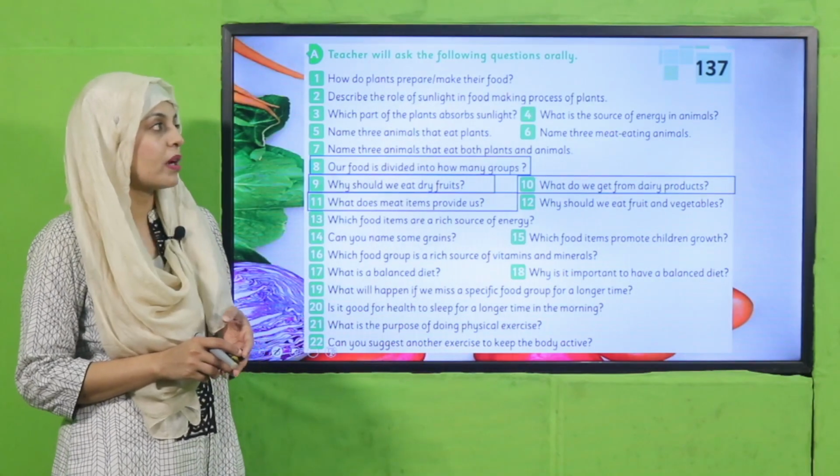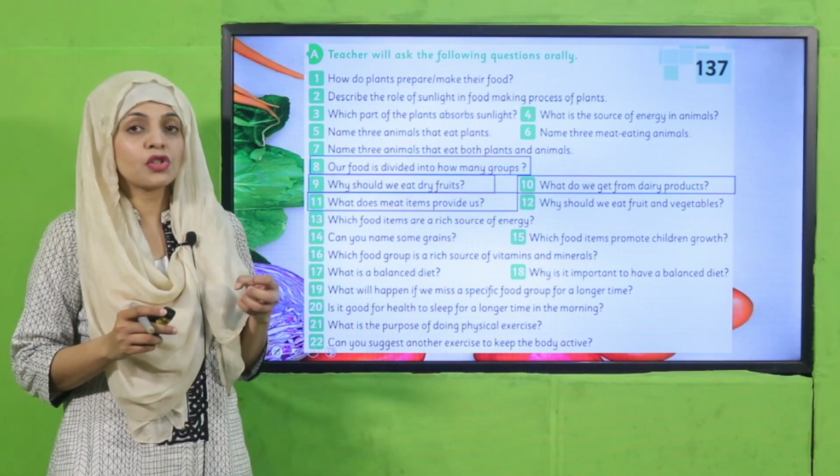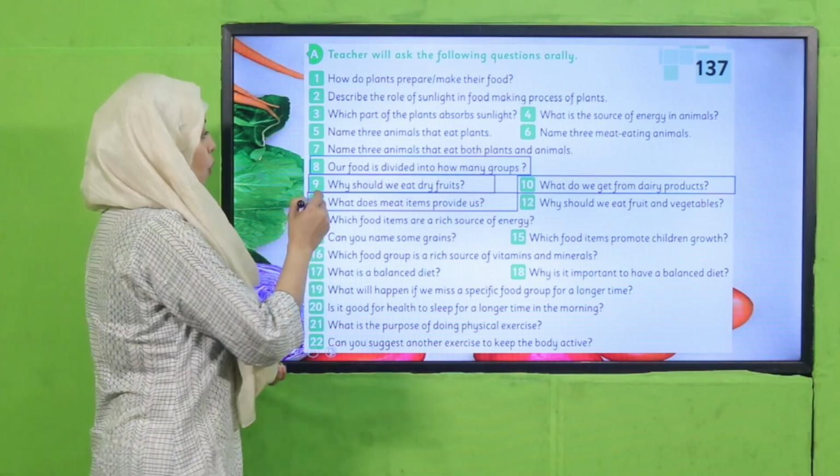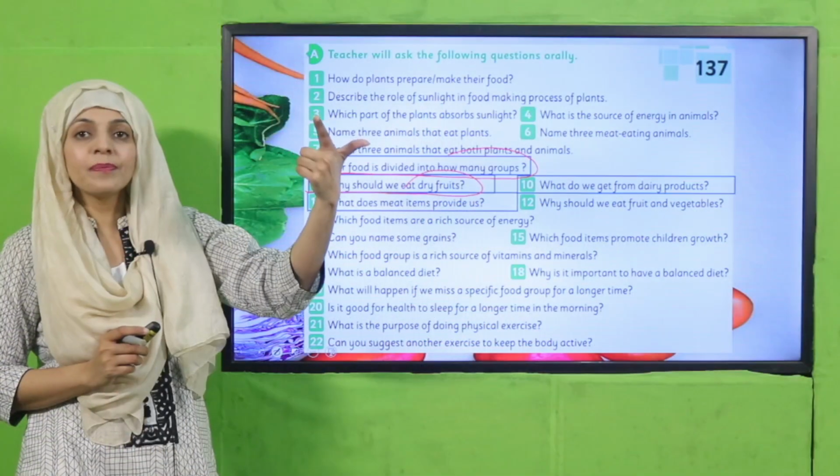So on page number 137, the listening and speaking questions are given. Quickly answer these questions orally. So our food is divided into how many groups? 5 primary groups. Very good. Next is, why should we eat dry fruits? Because they provide us with minerals and fat.